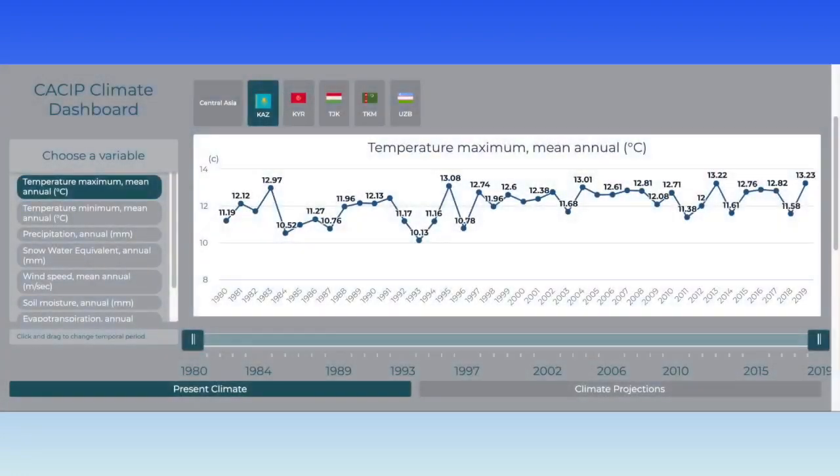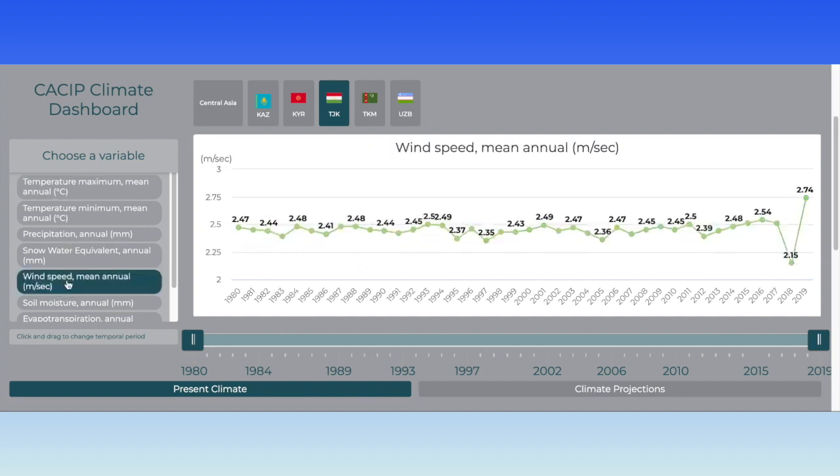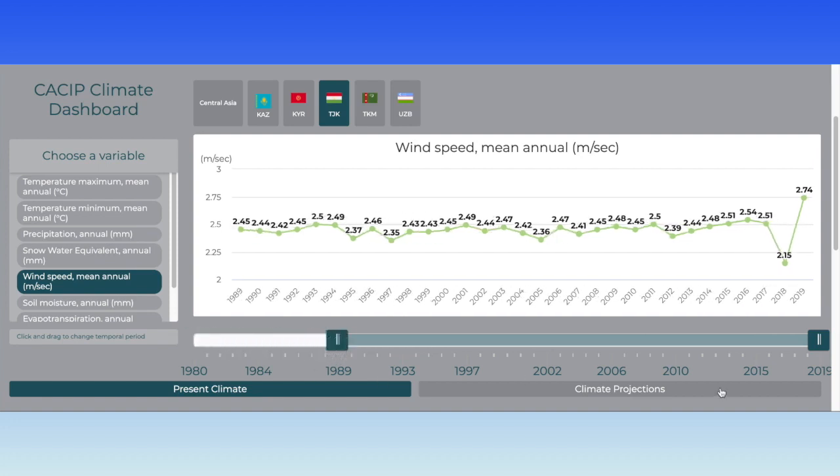Let's say I'd like to view wind speed in Tajikistan from the period of 1989 to 2002. I first click the Tajikistan button at the top toolbar to highlight it. Then I click the wind speed button in the sidebar. Next, I slide the toggles on the time scale. I set the left one to the year 1989 and set the right one to the year 2002.